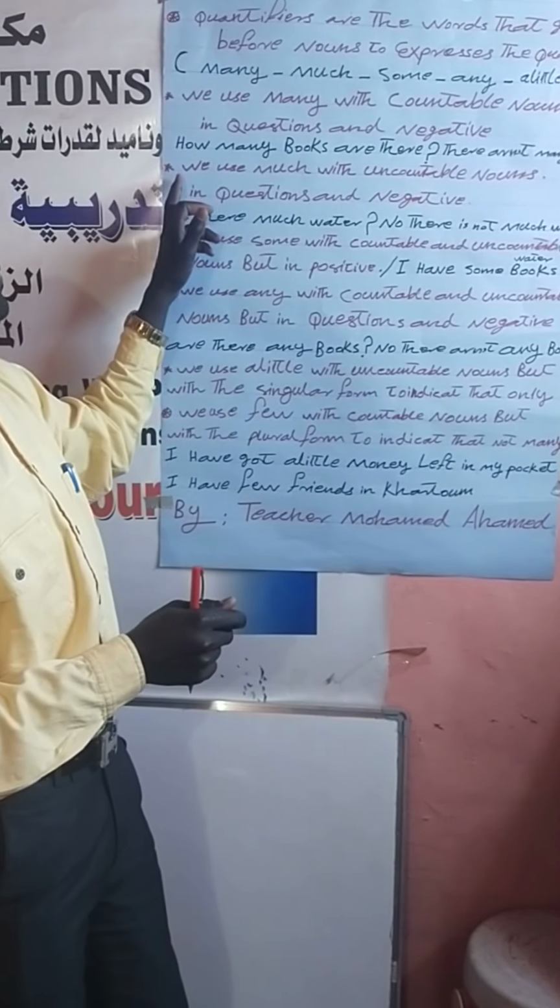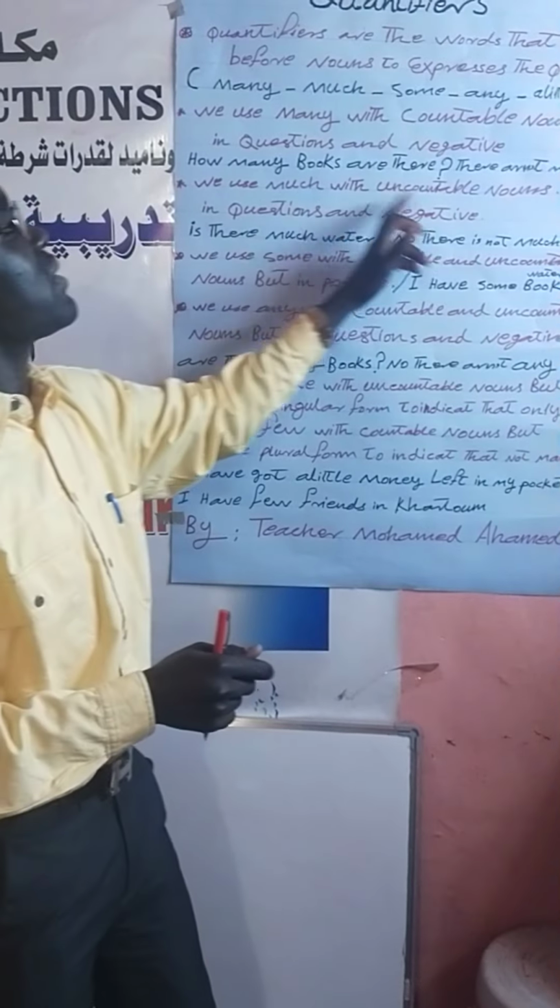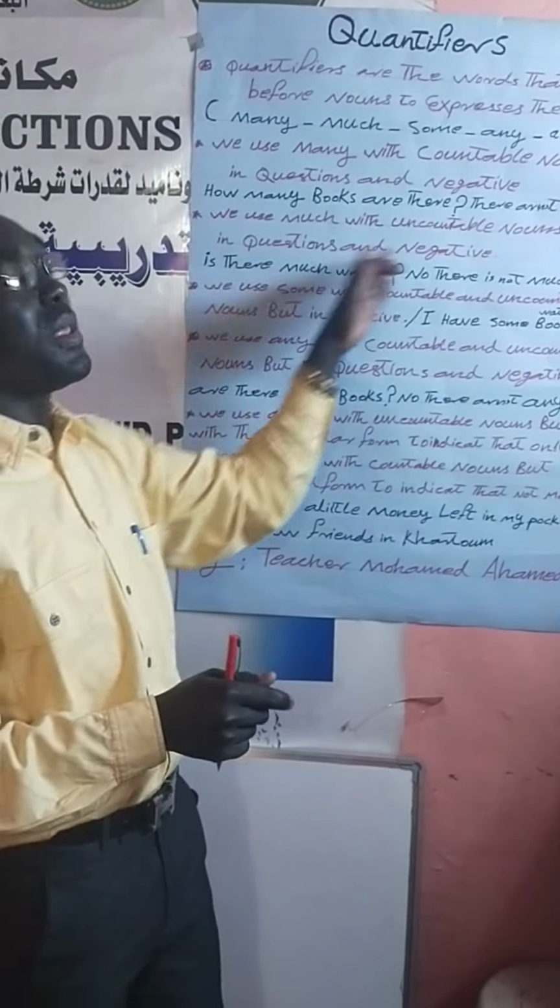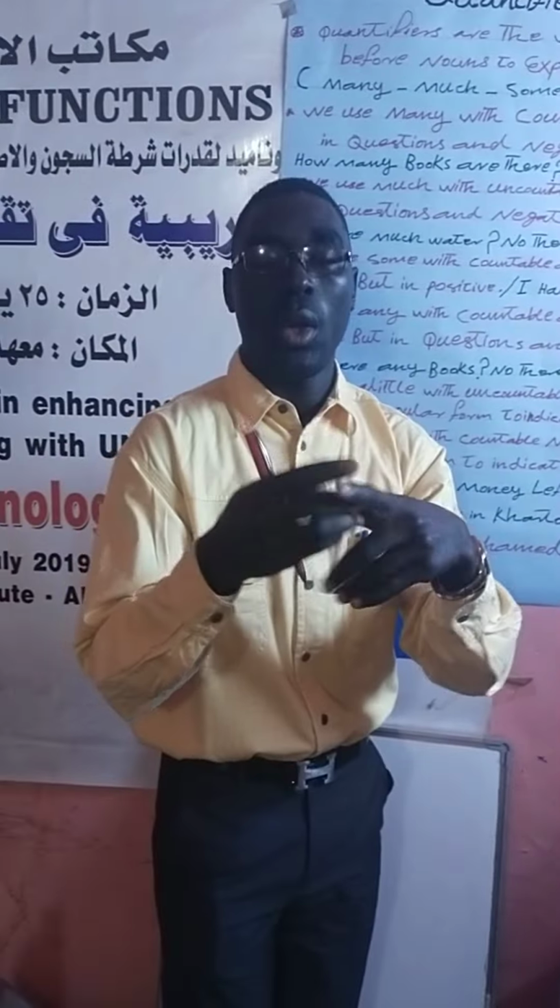Okay, much. We use much with uncountable nouns in questions and even in negatives. It is the opposite: we use much with uncountable nouns, the nouns that we cannot easily count. So for example, sugar, water, and so on; those nouns cannot be counted.